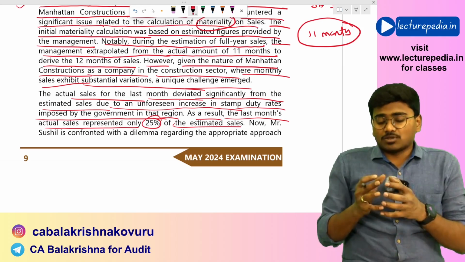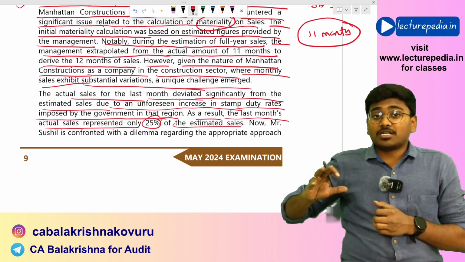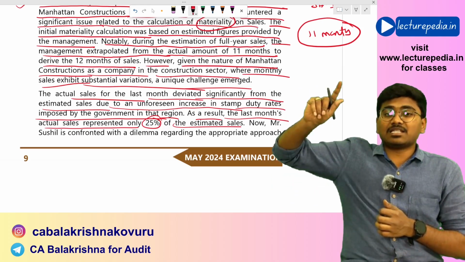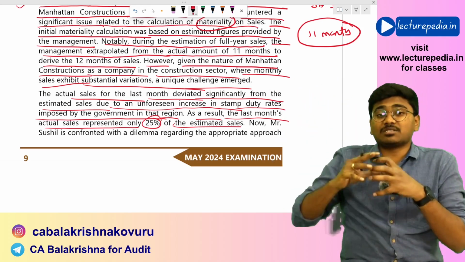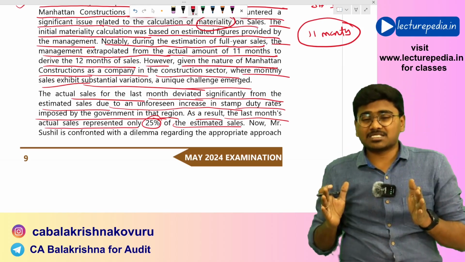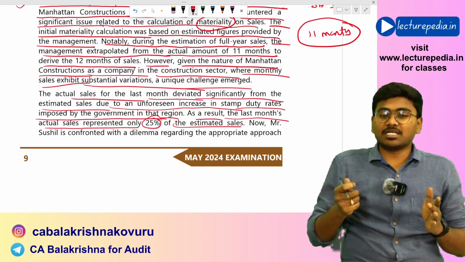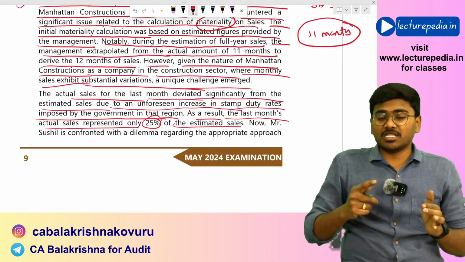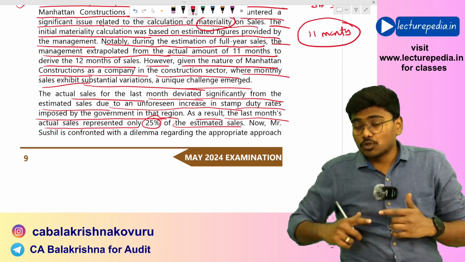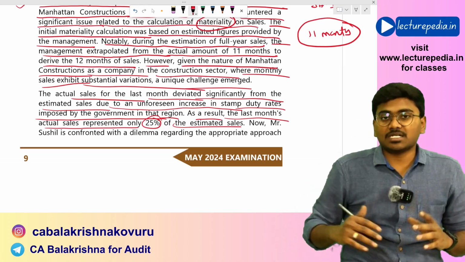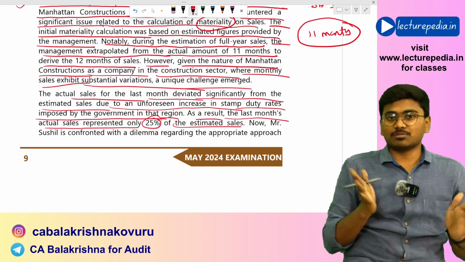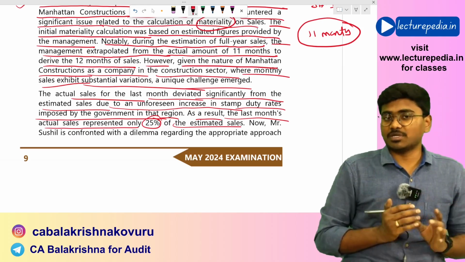Now if the actual sales have reduced, the auditor should also revise the initial materiality level that he has calculated based on the estimated figure of sales. SA 320 permits the auditor to revise the materiality that has been initially calculated based on further information that he derives during the audit. This is permitted in SA 320. So by using SA 320, the auditor can revise his initial materiality level.